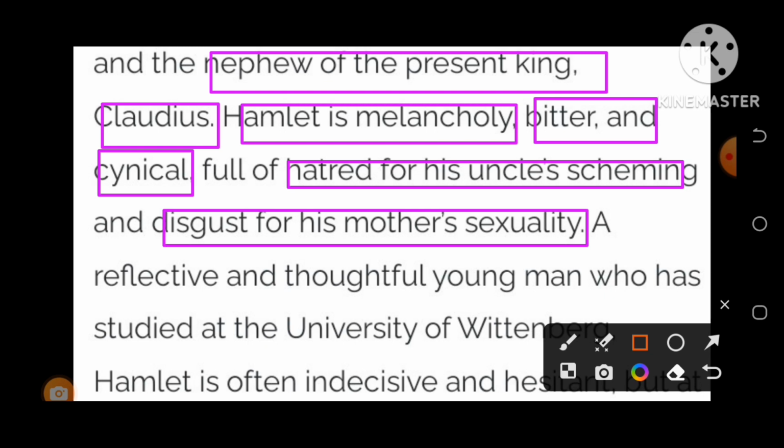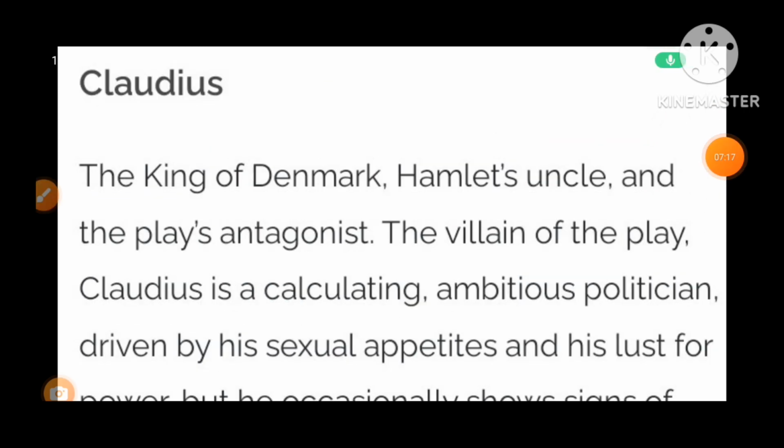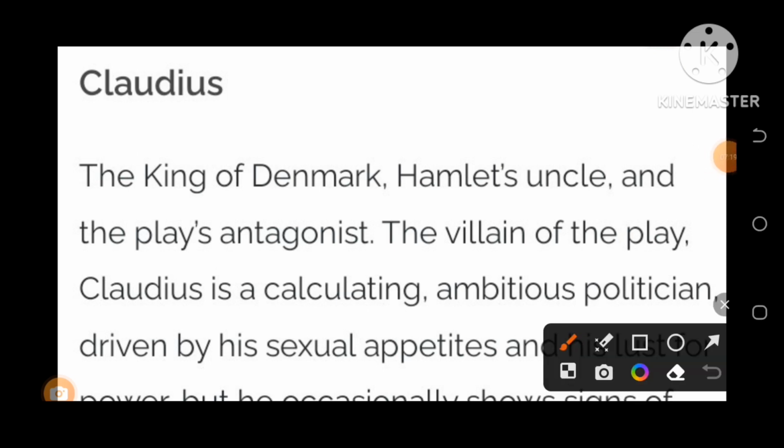All these activities and main points make the story more interesting, more romantic and more tragic. Let us discuss the next main character in the play, Claudius, the present king of Denmark. He is supposed to have murdered the late King Hamlet, the father of Prince Hamlet.